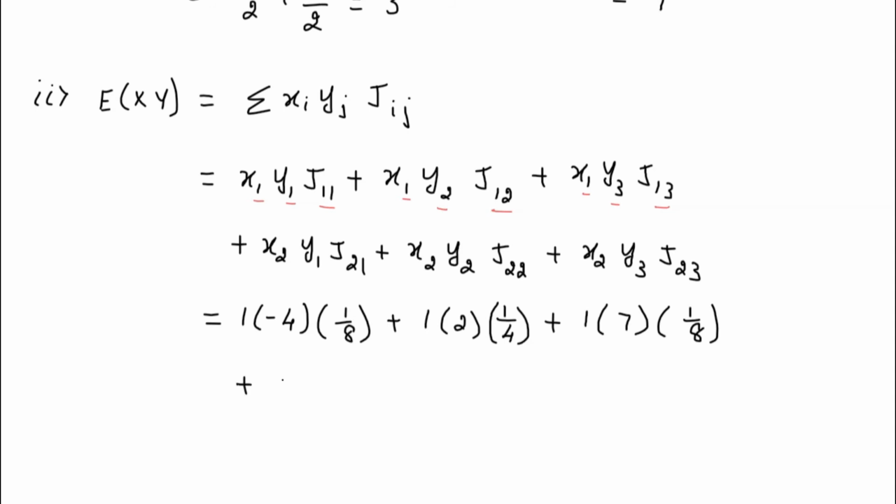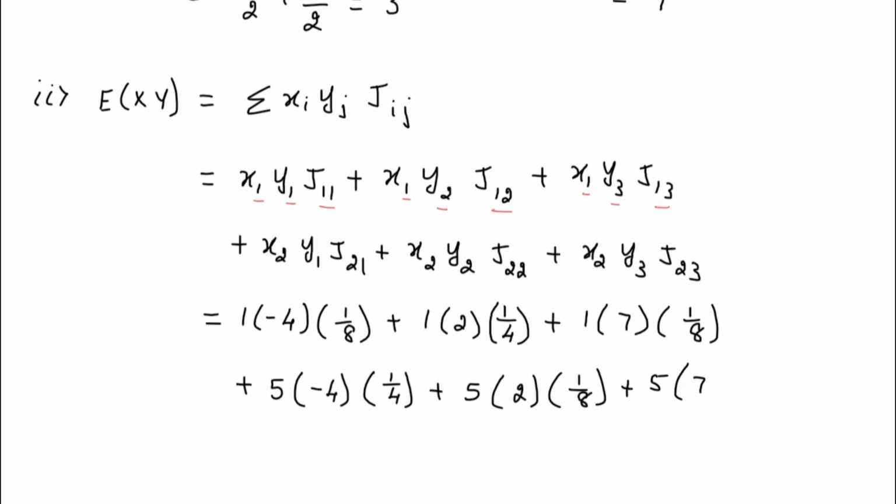Second row is 5 into minus 4 into 1 by 4, plus next value 5 into 2 into 1 by 8, plus 5 into 7 into 1 by 8. So you will be getting 3 by 2. You're getting 3 by 2.